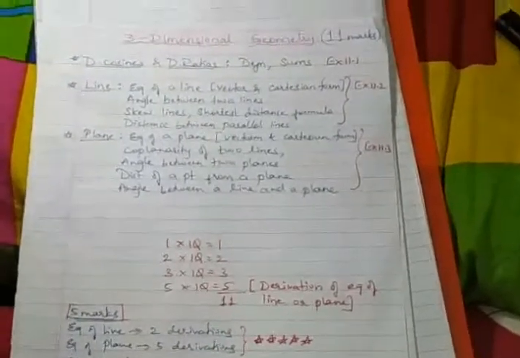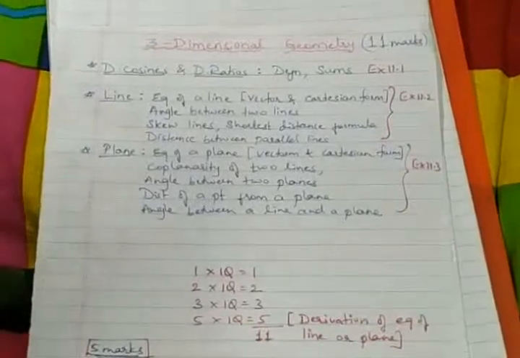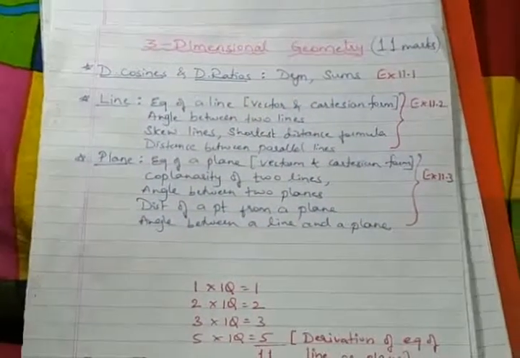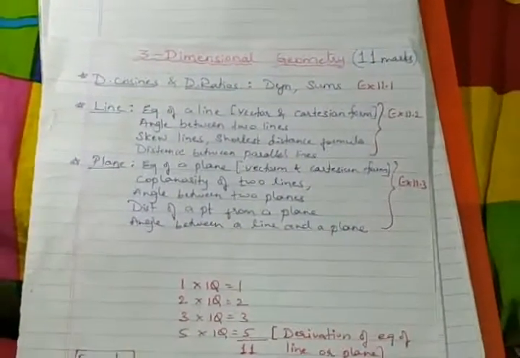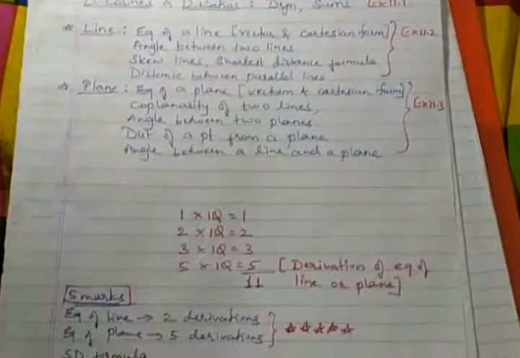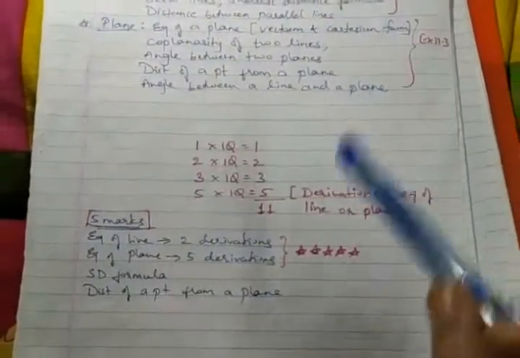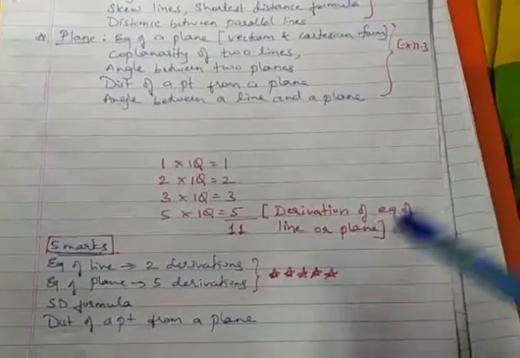So this is how 3-dimensional geometry has been framed. In my forthcoming videos, I'll move on according to these topics only. First, I'll move on to direction cosines and ratios, and then the various formulas to be discussed. 11 marks are allotted for this chapter. So copy all these highlights of this chapter, and be thorough with this. Set your mind for the same. I'll continue in my next video. Thank you.